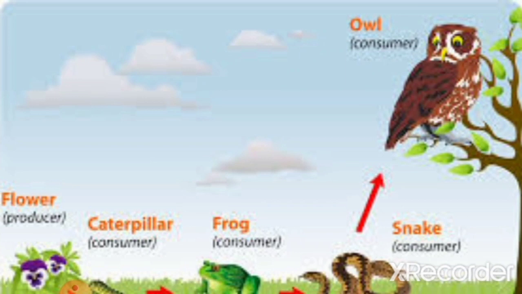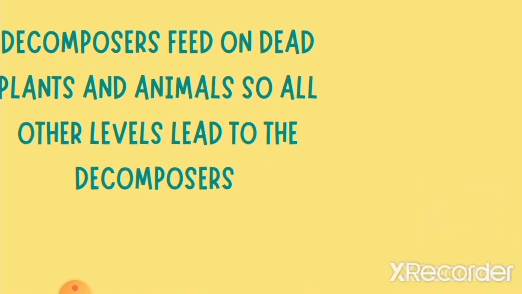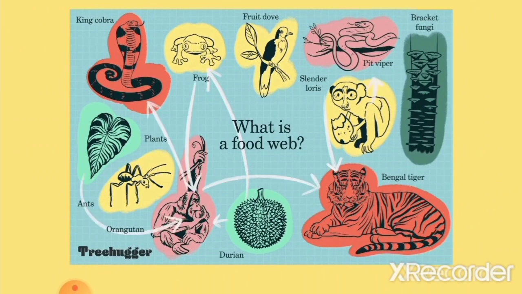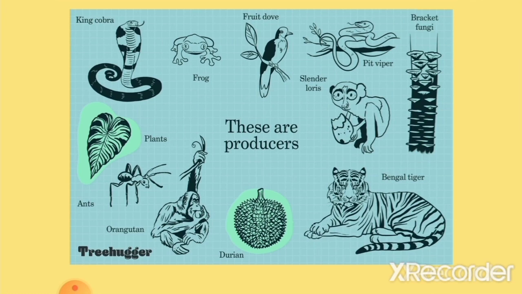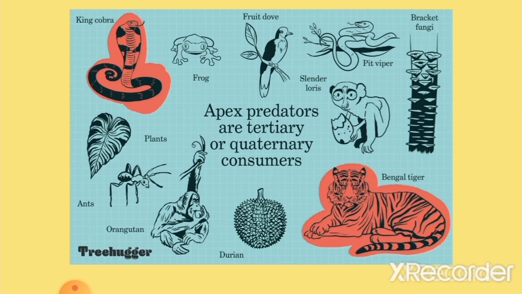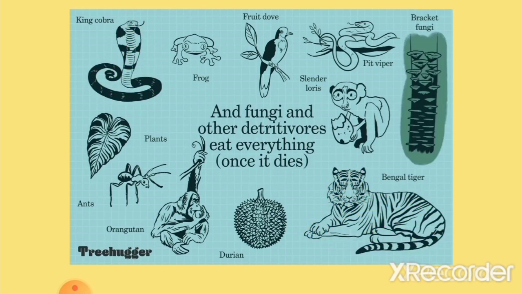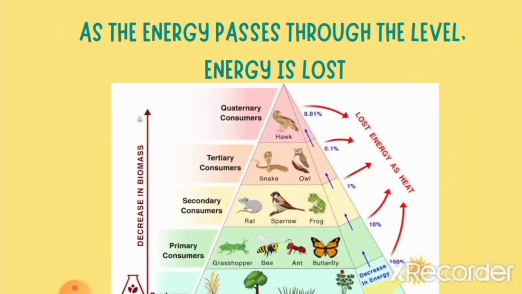So a food chain usually starts with the producer and continues to the consumer. The decomposers occupy a special place in the food pyramid because they are able to feed on dead plants and animals. So a food chain starts with the producer, then the primary consumer, secondary consumer, tertiary consumer, while the decomposer occupies a special place. An example of decomposer could be mushroom or mold.